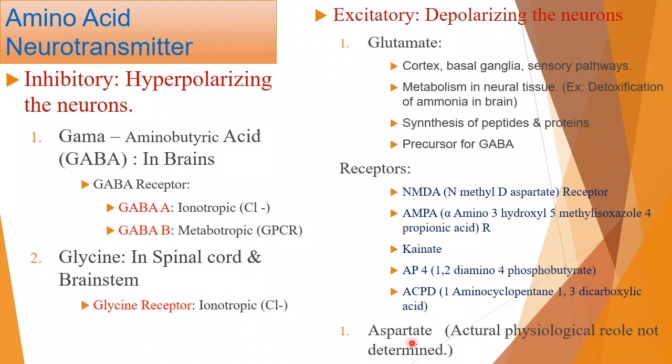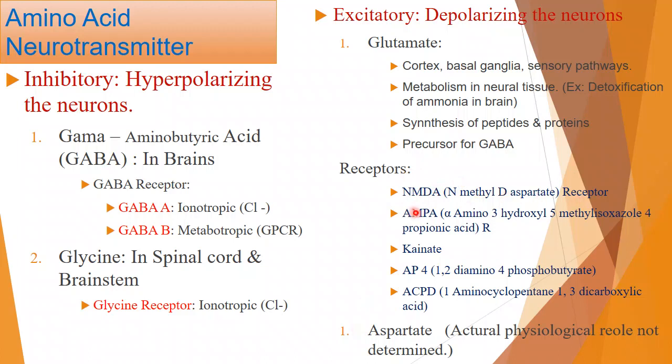Aspartate is also an excitatory neurotransmitter, but its actual physiological role has not been identified till now. Why is it there? What is the role of aspartate? Maximum of the function is carried out by glutamate itself, and aspartate is found very little in the brain. So the first receptor for both glutamate and aspartate is the NMDA, N-methyl D-aspartate.